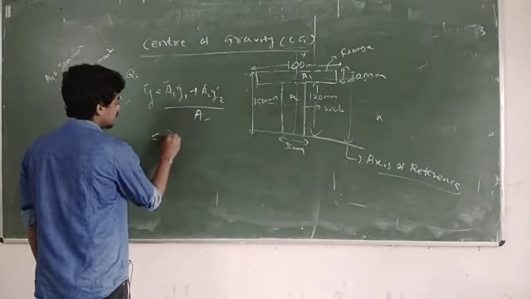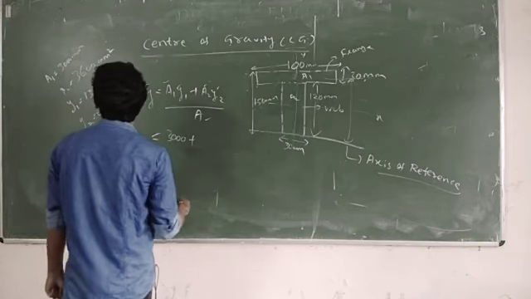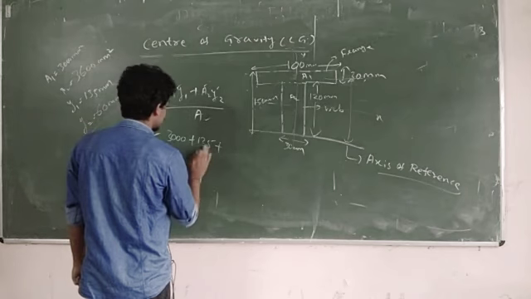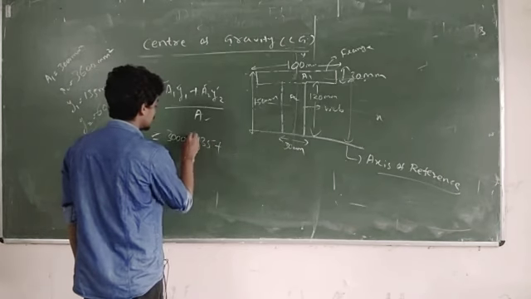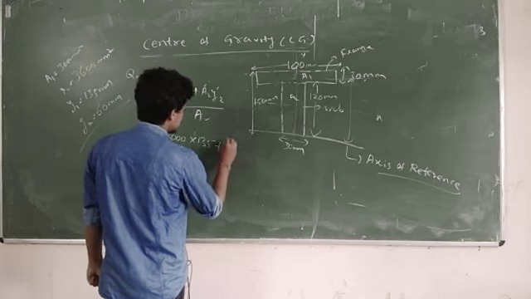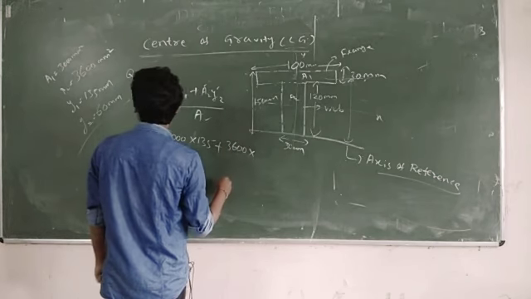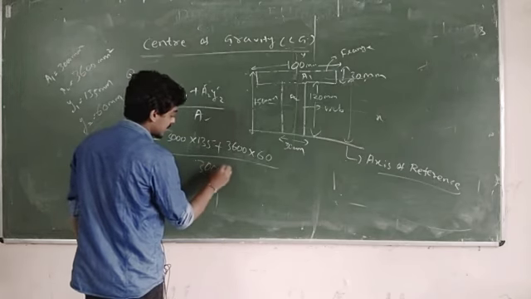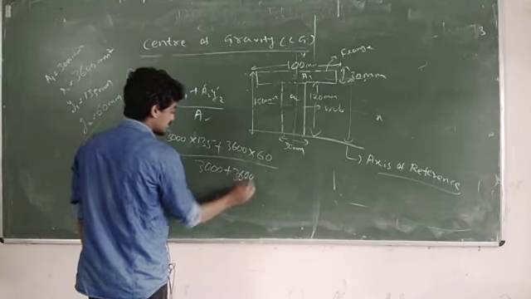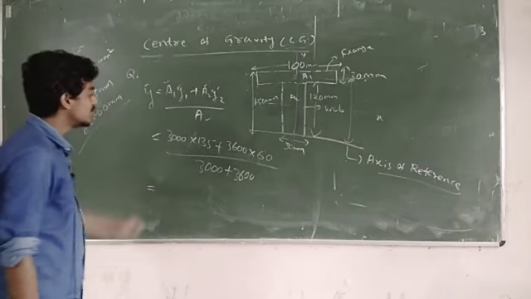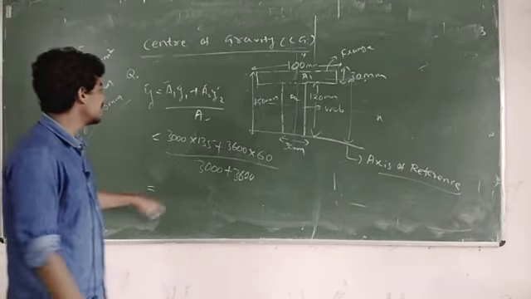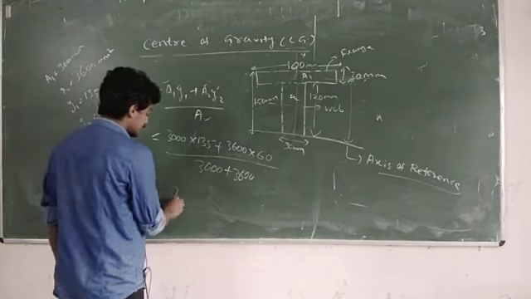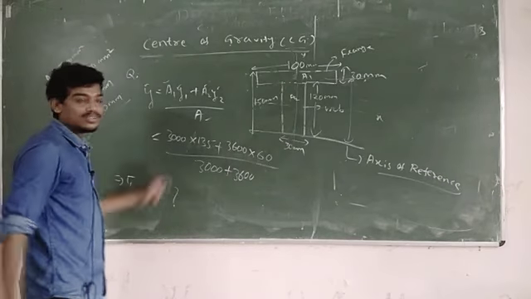A1 into Y1 plus A2 into Y2, that is 3000 into 135 plus 3600 into 60. The total area will be 3000 plus 3600. Now just by using the calculator you can find out the answer, just put the values and get the answer.